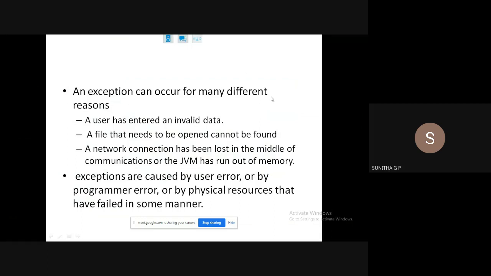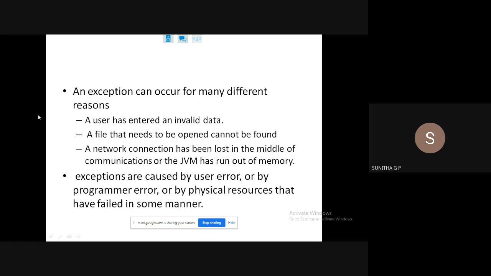In what situations can an exception occur? And what are the reasons which will cause an exception? A user has entered invalid data. A file that needs to be opened cannot be found. A network connection has been lost in the middle of communication, or the JVM has run out of memory. Okay, so this is what you see: a user has entered invalid data.